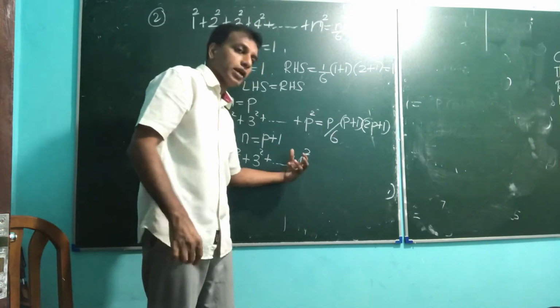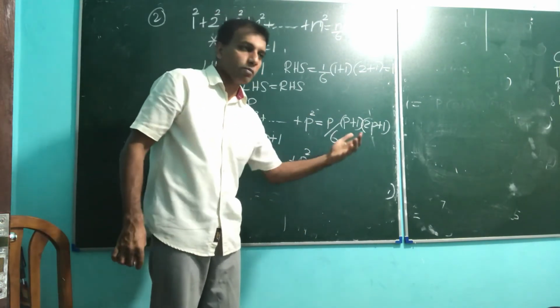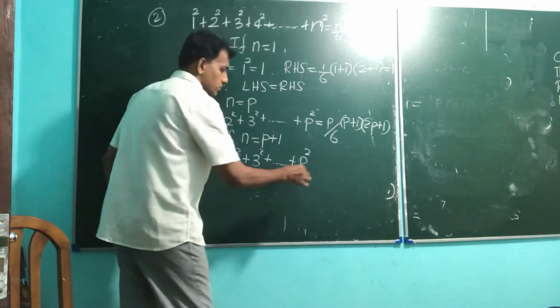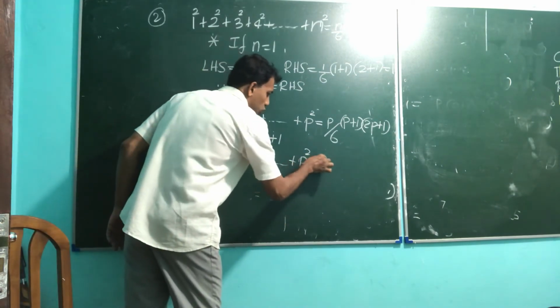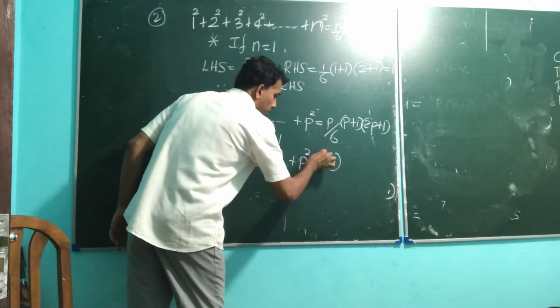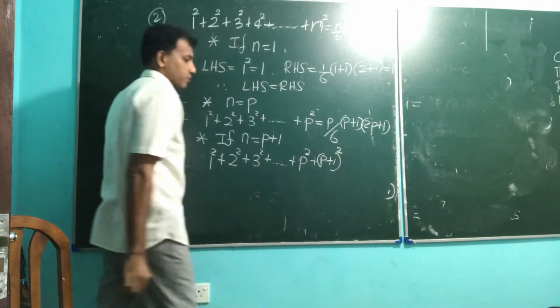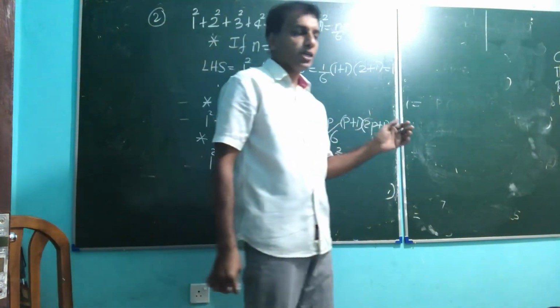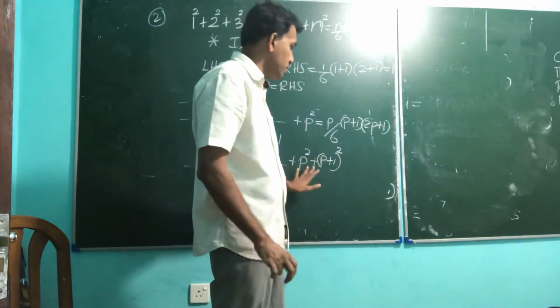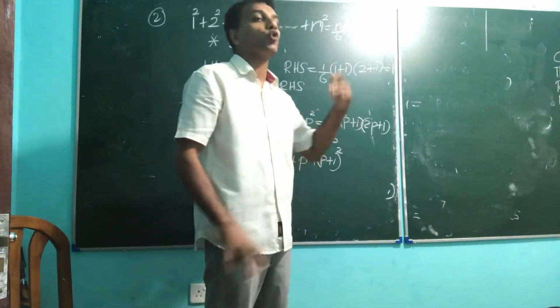If up to 100, I mean the 100th one, or up to 7, I mean the 8th term, right? So that is p plus 1 square. As I mentioned earlier, you can stop this and see what the answer should be.